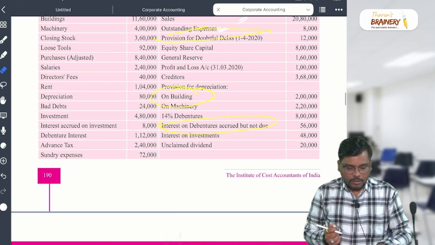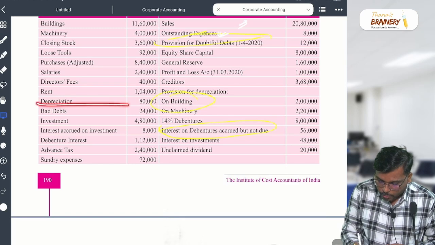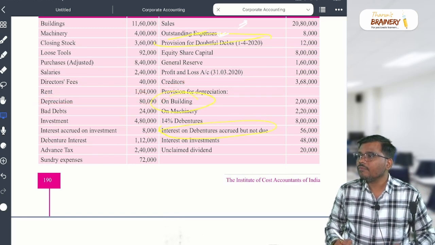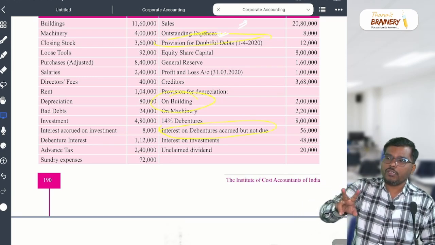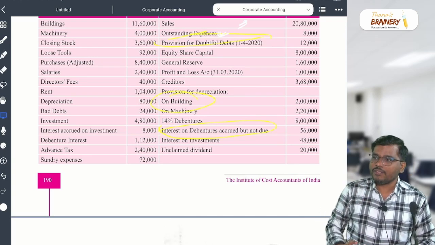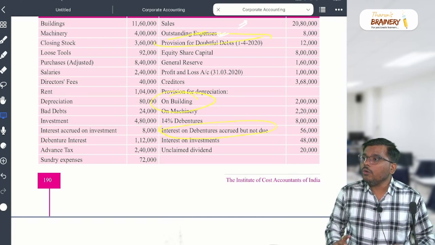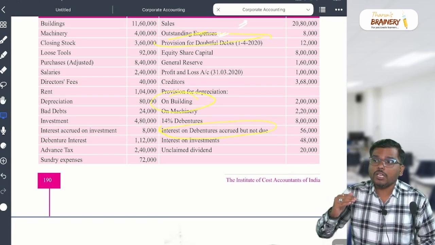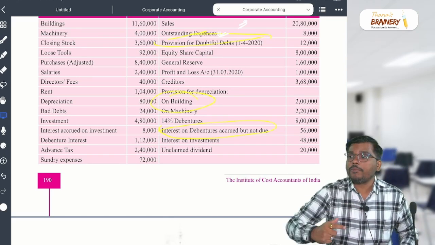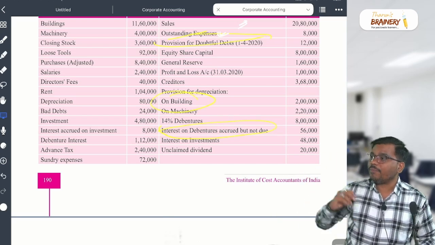Okay, my dear student, see, listen carefully. In this question they have given depreciation also, and they have given provision for depreciation also. There are two methods, my dear student. If you know the core in financial accounting, we discuss accounting for depreciation. There are two methods to record the depreciation, to charge the depreciation. Which are the two methods, sir? One is called the normal method of charging depreciation, and the other one is provision for depreciation or accumulated depreciation method.